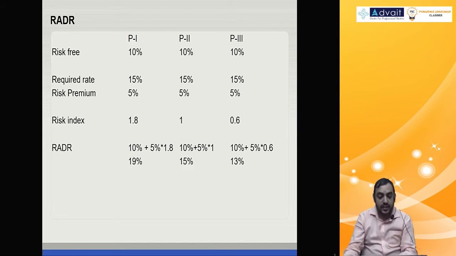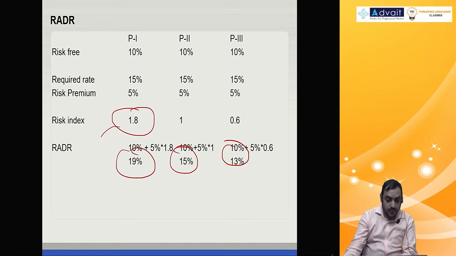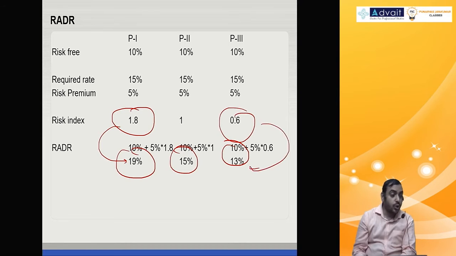Totally you require 19. Similarly 15, similarly 13. A project with highest risk has the highest rate of return. Project with lowest risk has the lowest rate of return.